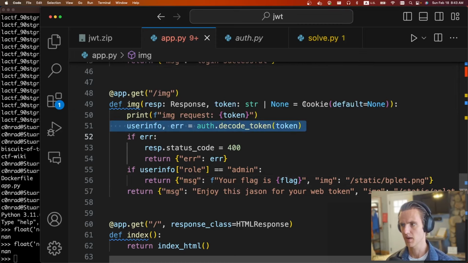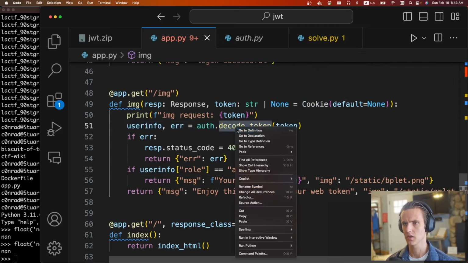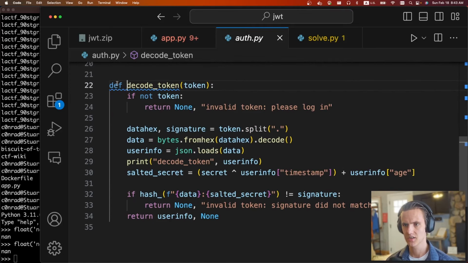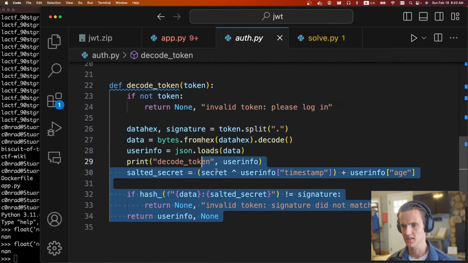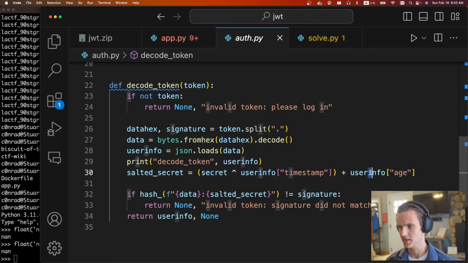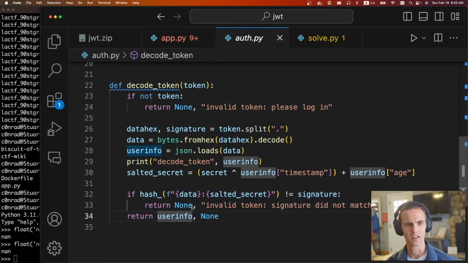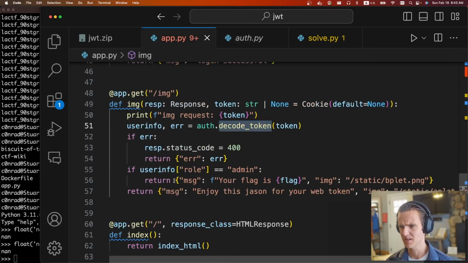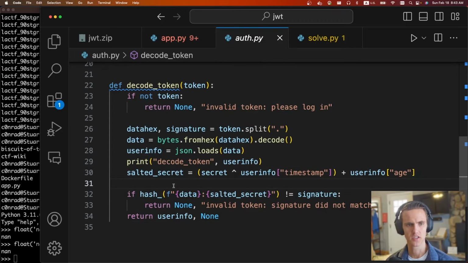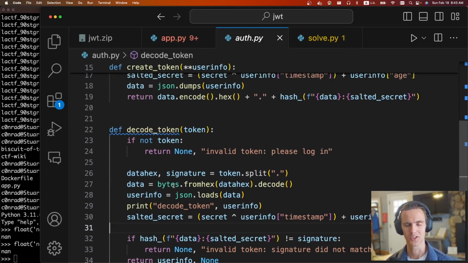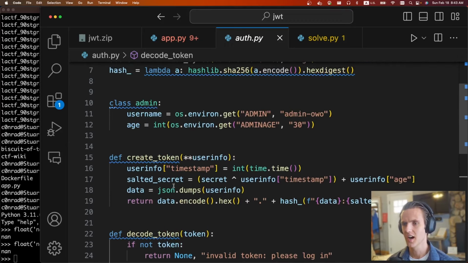The token is passed by a cookie. And so there's this code for decoding the cookie, so we can go look at that. It's going to do a bunch of hashing and hexing, and there's some secret that's going to be XORed with the timestamp, and it's going to add our age, and then it's going to verify the hash of that signature with our info, and if all that matches, it's a valid hash. And somewhere in there, there's some user info that contains the age, the name, and the role. So this is a token forging challenge. The trick to this challenge is kind of like what that hint mentioned, and it's types.